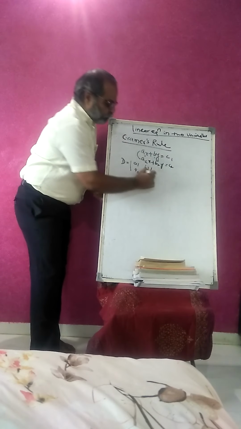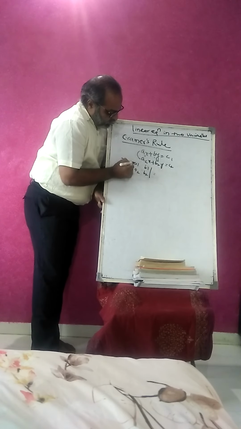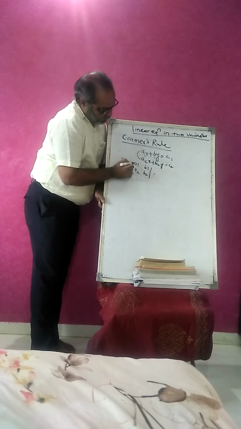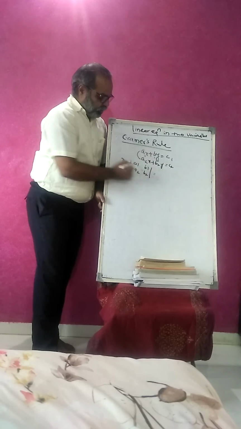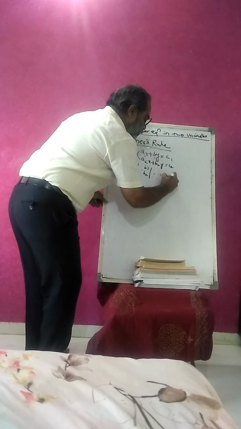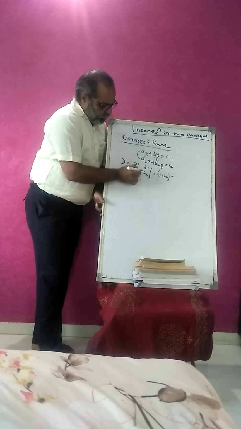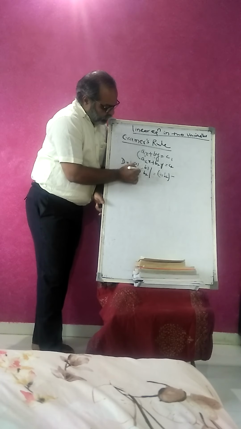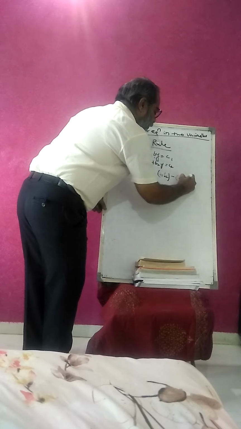So how to solve it? Just concentrate. We do cross multiplication. Take a1, the first number in the first column, and b2, the second number in the second column. Just take the product a1 b2. Then minus, this is a very important factor, we subtract the other product, that is b1 a2. So here it is b1 a2.